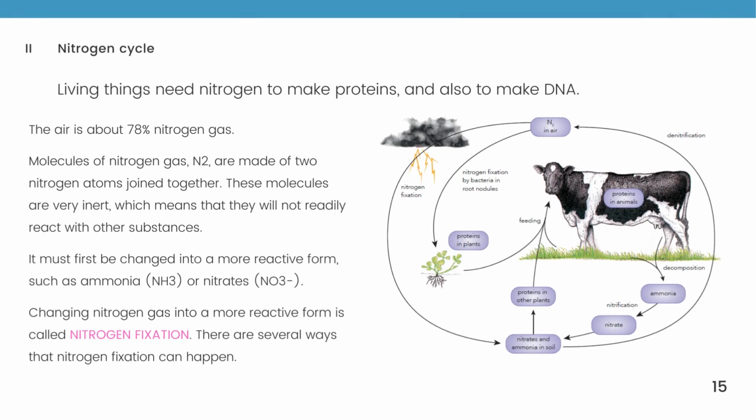Living things need nitrogen to make proteins, and also to make DNA. The air is about 70% nitrogen gas. Molecules of nitrogen gas, N2, are made of two nitrogen atoms joined together. These molecules are very inert, which means they will not readily react with other substances. They first must be changed into a more reactive form, such as ammonia or nitrates. Changing nitrogen gas into a more reactive form is called nitrogen fixation. There are several ways that nitrogen fixation can happen.